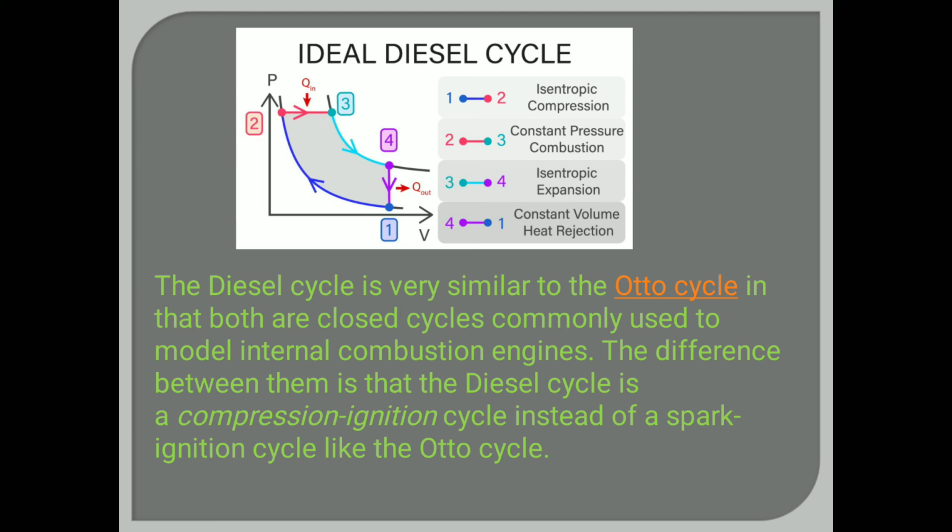In a diesel engine there is no danger of explosion, hence its compression ratio can be made much larger than that of the Otto engine. So due to the higher compression ratio, the diesel engine has higher efficiency than the Otto engine, but the cylinder must be strong enough to withstand very high pressure of air. Okay, so this was all about the ideal diesel cycle.